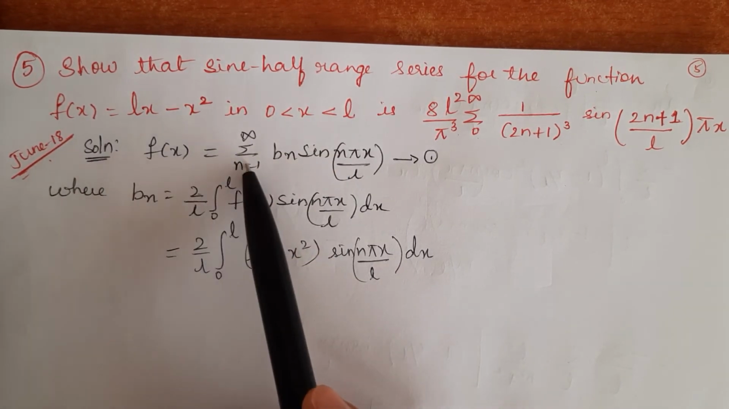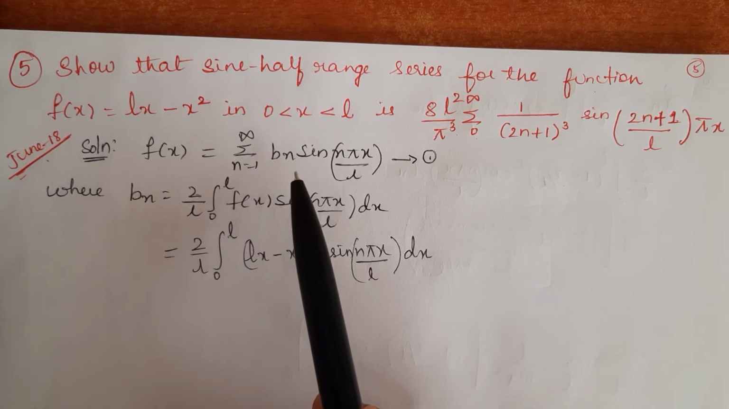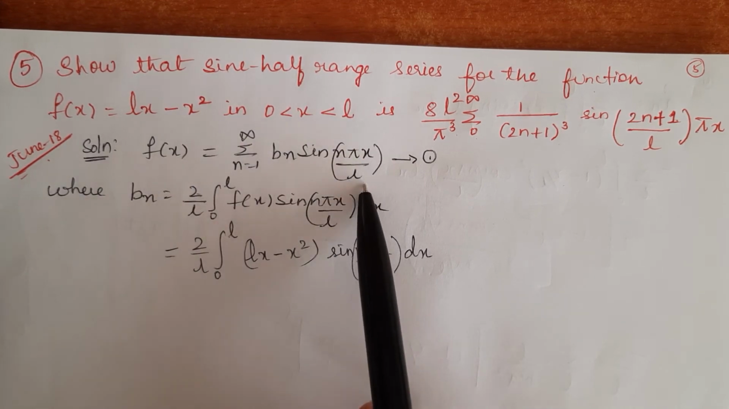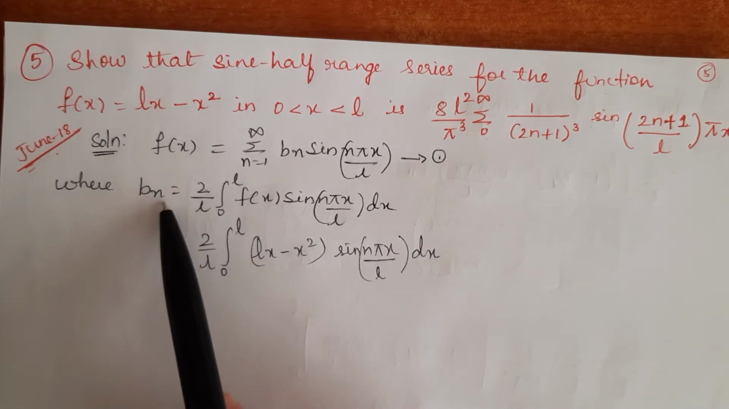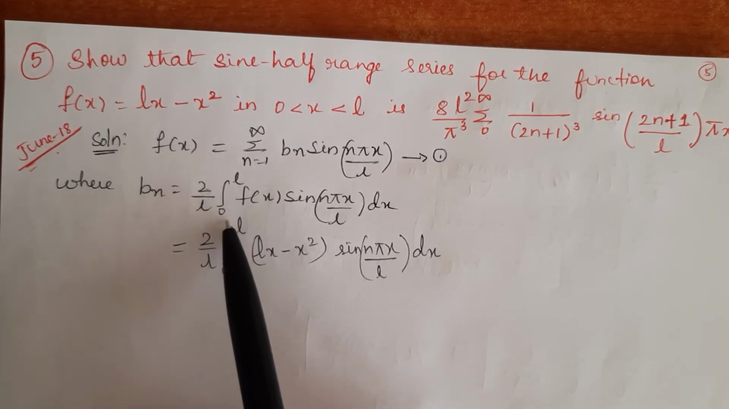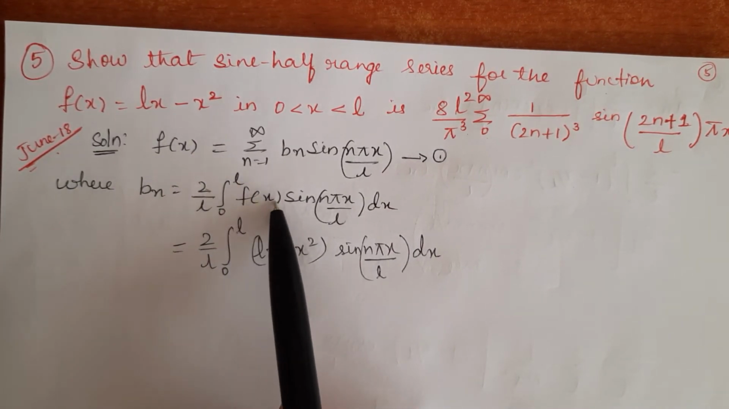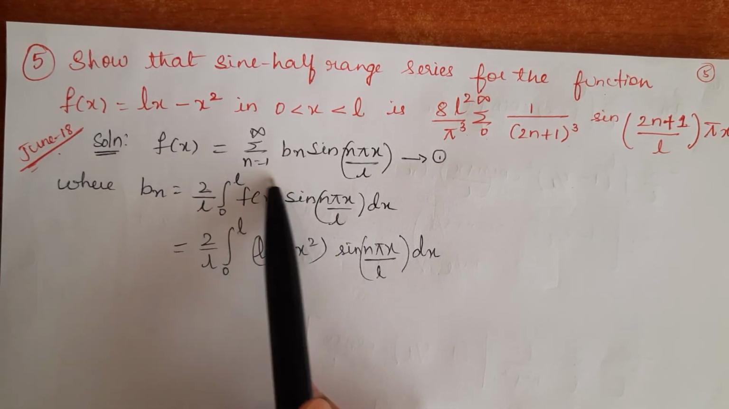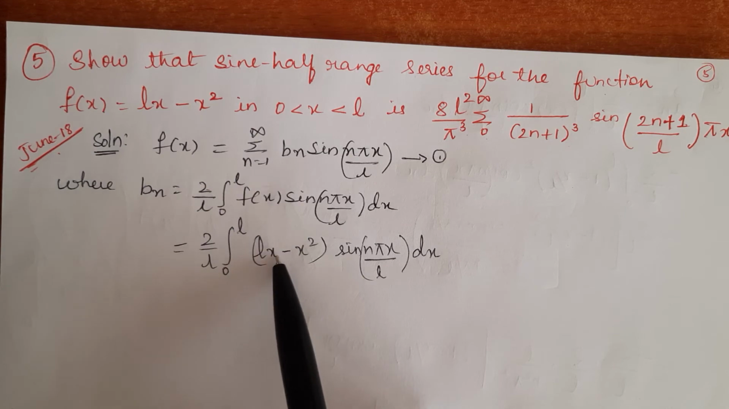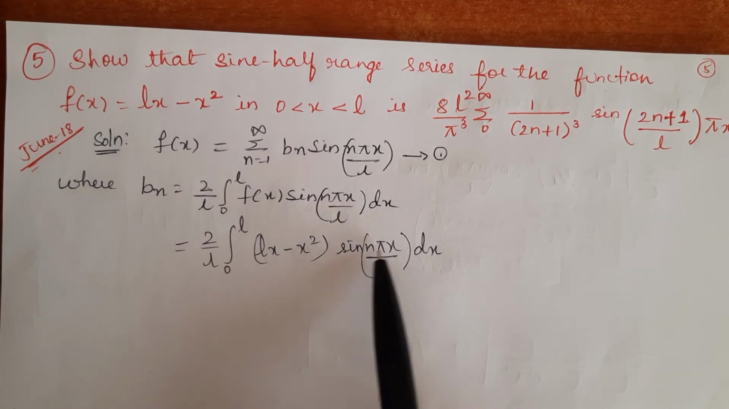f of x equals summation n equals 1 to infinity b n sine n pi x by L. Let us call it equation 1. Then b n is given by 2 by L integral between 0 to L f of x sine n pi x by L dx. Substitute for f of x as Lx minus x square into sine n pi x by L dx.